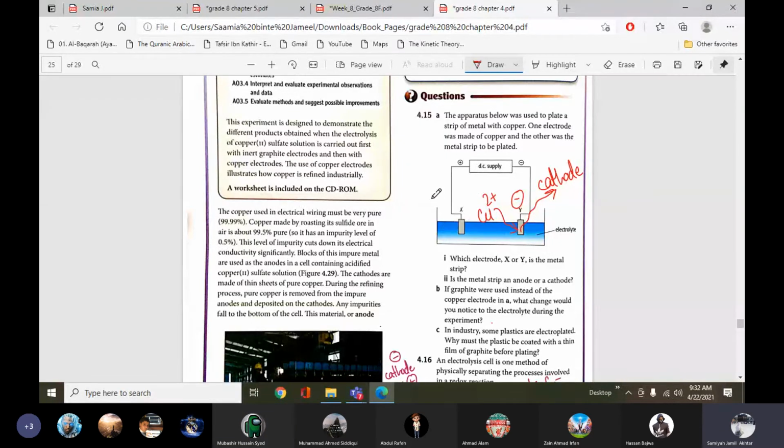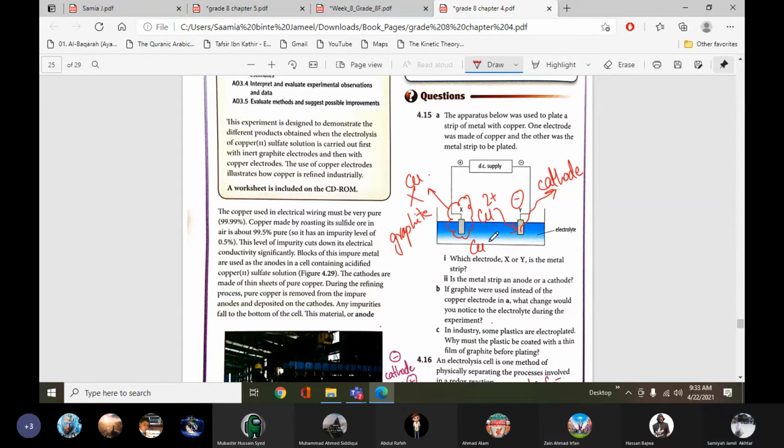See, they are saying if only the copper electrode was replaced. This one, X, is made up of copper. So if this X, they are saying, is not made up of copper but of graphite, the rest of the thing will be the same. In the solution we take copper sulfate, or any salt of copper we can take. So what will happen if we take graphite? Ma'am, the solution will become acidic.